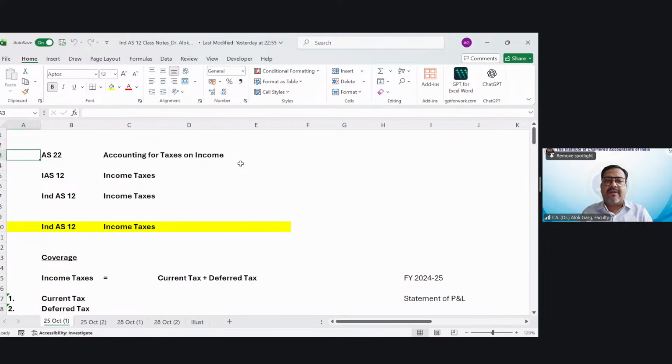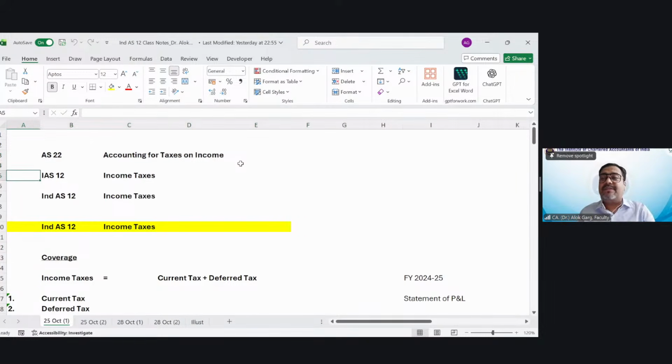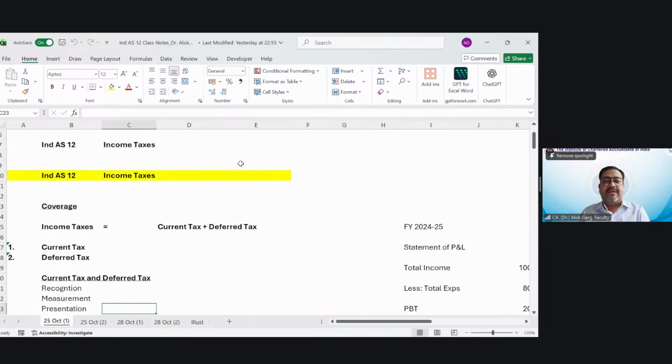Friends, as we all are aware, in India we have Accounting Standard 22, which is on accounting for taxes on income. While the title is different, the concepts are largely the same. Globally in IFRS, it is International Accounting Standard 12, known as income taxes, and we have the converged IAS 12, which is known as Ind AS 12, and the name is income taxes. So we are going to discuss Ind AS 12 Income Taxes. As I told you, we are going to cover current tax and deferred tax, both.